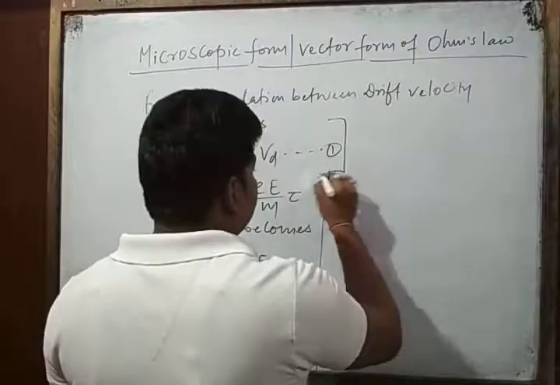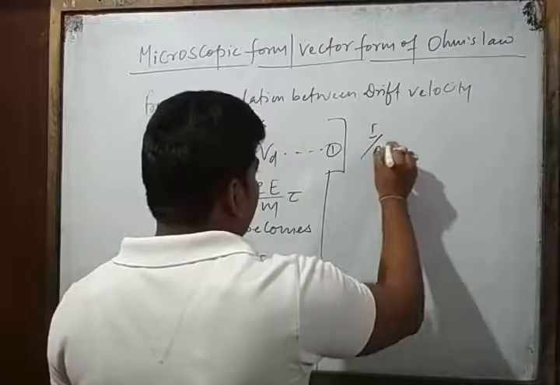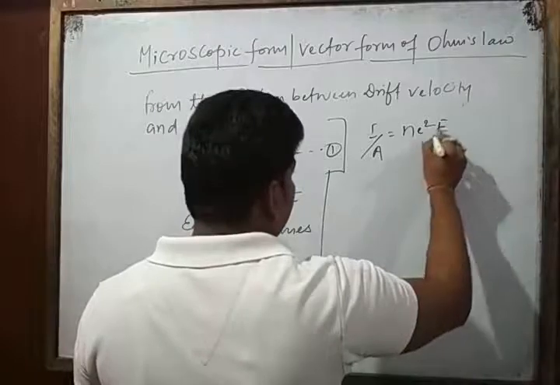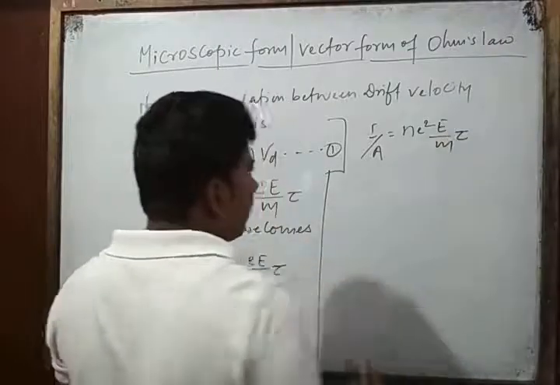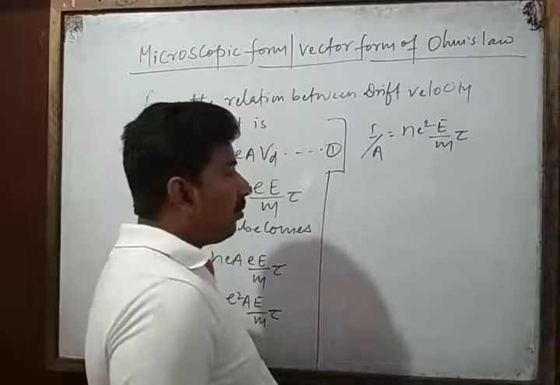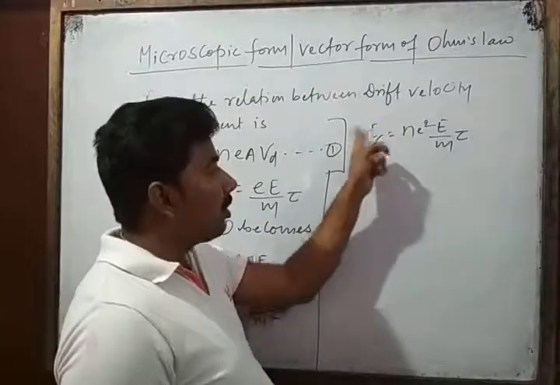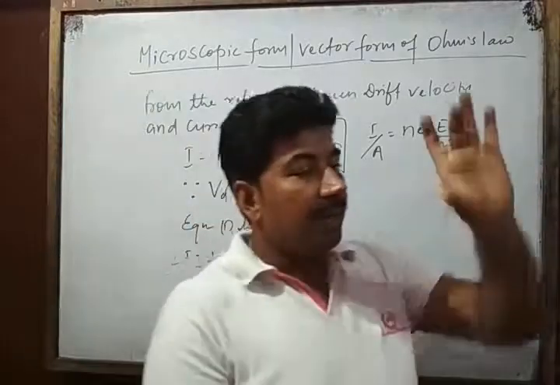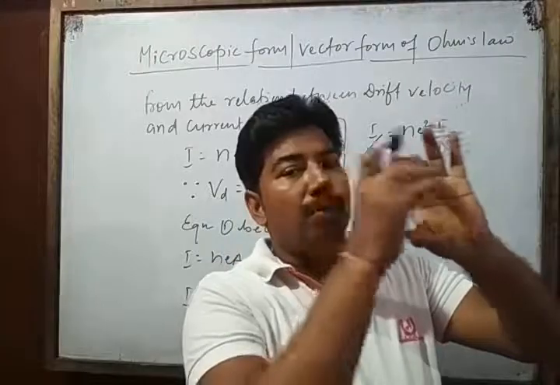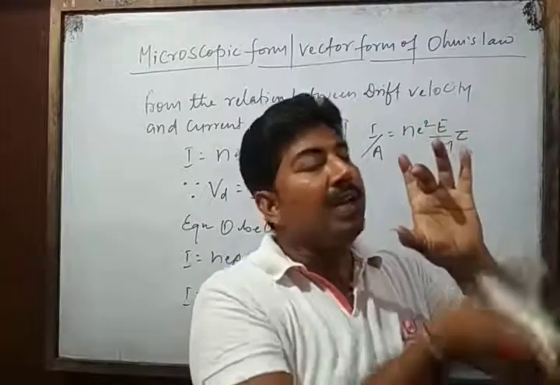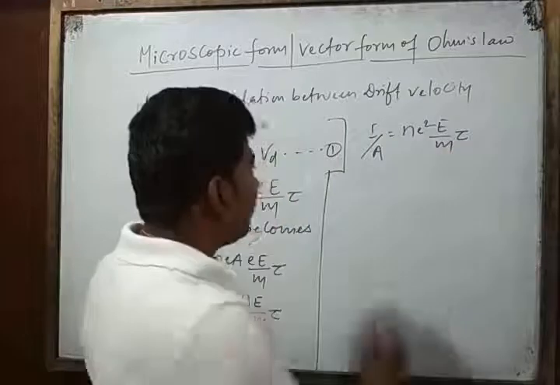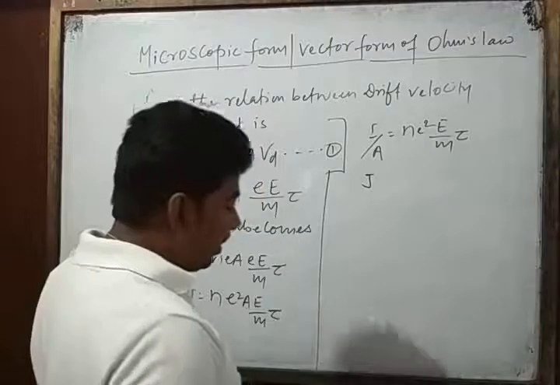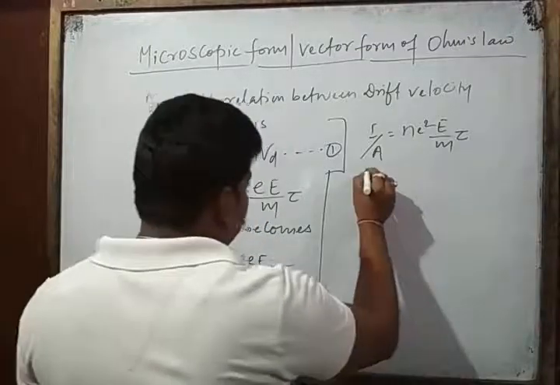Now I upon A is equal to NE square E by m into tau. The amount of current flowing per unit cross section is called current density, denoted by J, and current density is a vector quantity.